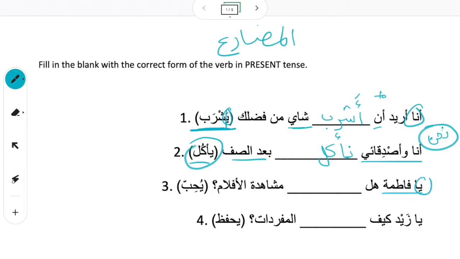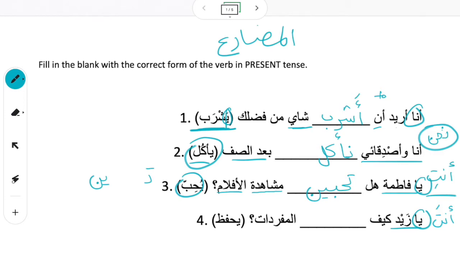يا فاطمة. This is حرف نداء, which means you're calling out to Fatima. You're talking to Fatima. She's in front of you. So if Fatima is in front of us, then the pronoun is أنتِ, right? So we want to change this so it matches for أنتِ, which is with the ta in the beginning and ya noon at the end. So we say تحبين. هل تحبين مشاهدة الأفلام. مشاهدة, that was a masdar word. So watching الأفلام, movies. So do you like watching movies?